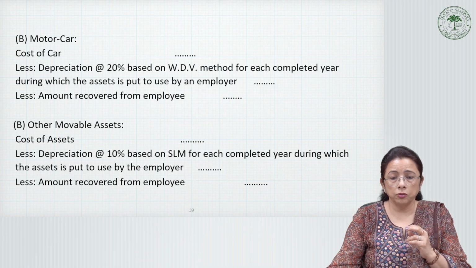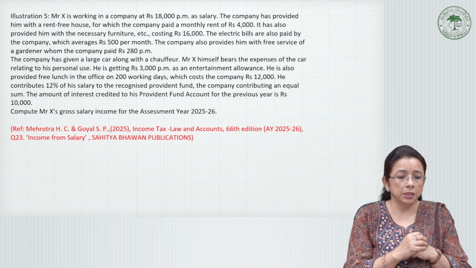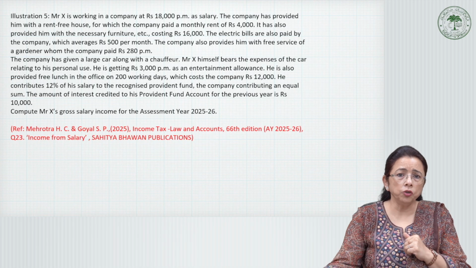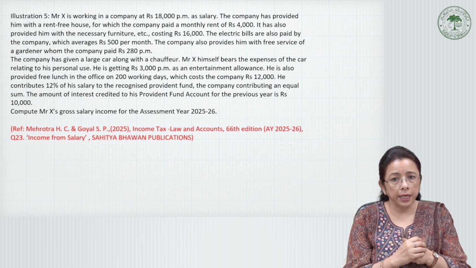Before moving on to the next component of perquisite, let us discuss this illustration or question and solve it. I'll first read it out. Mr. X is working in a company at rupees 18,000 per month as salary.